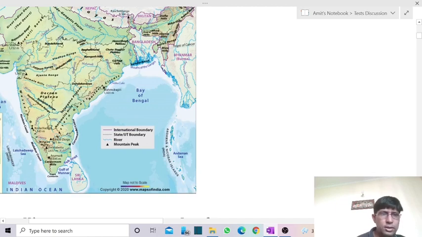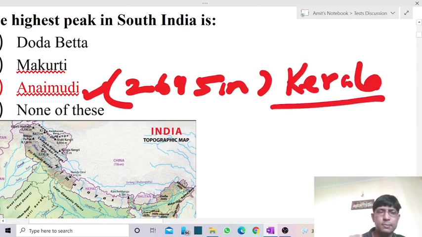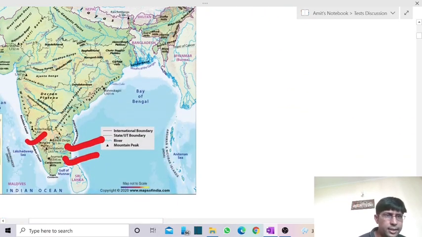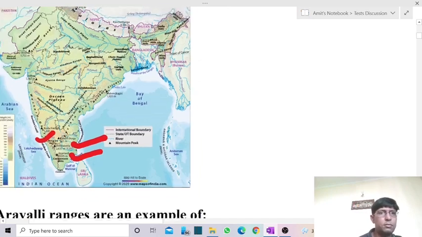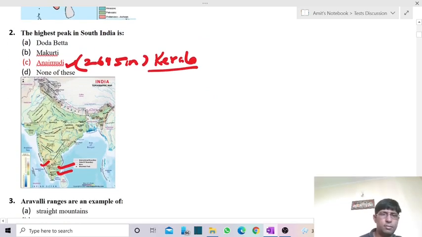Now if you talk about the second highest peak, it is Doda Beta. It is 2637 meter in height. It forms a part of Nilgiri Hills. So they were having Anaimudi, which comes in the territory of Kerala state. Almost near the border of Kerala and Tamil Nadu, but it lies within the territory of Kerala. So the answer is, the highest peak of South India is Anaimudi, which forms a part of Annamalai Hills.